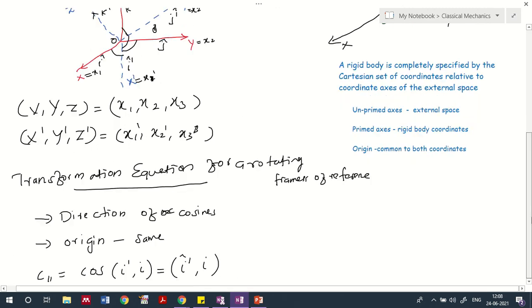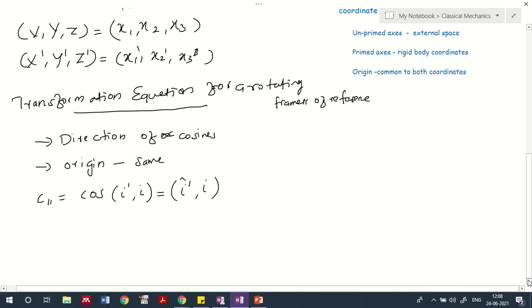The first one is the cosine of the angle between I dash and I. The second term I represent as C12, which is cos of I dash comma j, a unit vector I cap dash with j.